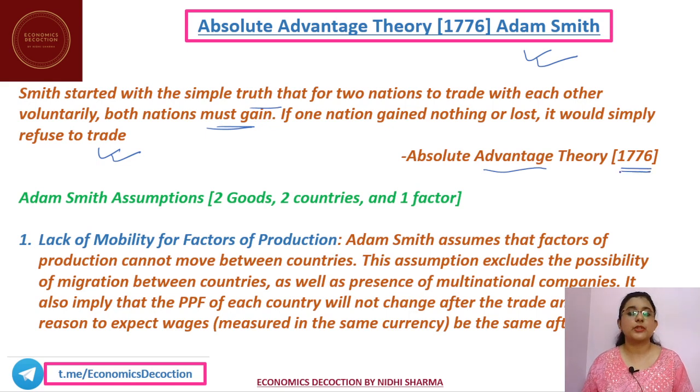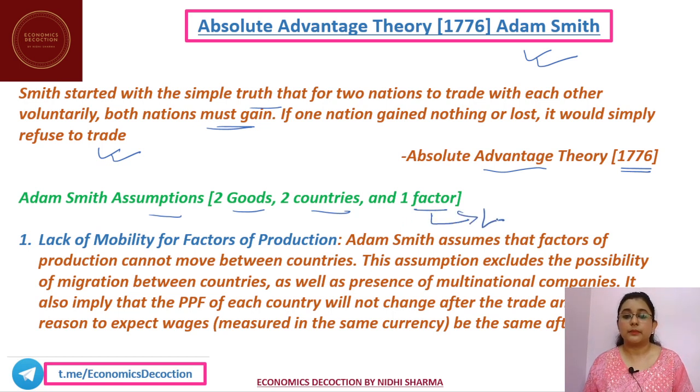That's very important to note down the years of each and every theory as well, because in the UGC NET economics examination, you get many chronology questions where you have to arrange the theories in a chronological order. So what are the assumptions of Adam Smith's theory? First and foremost assumption, which is very important, is that it is based on two goods, two countries, and one factor of production. What is that one factor of production?